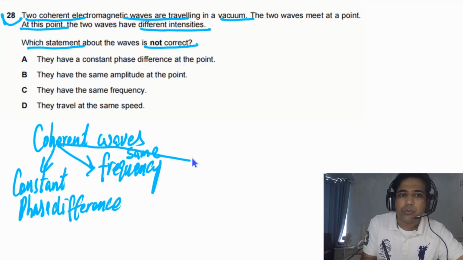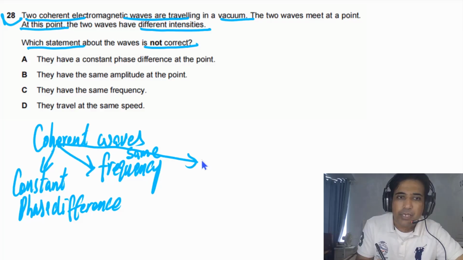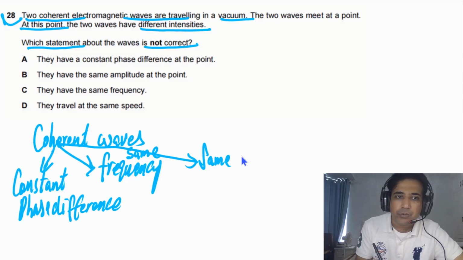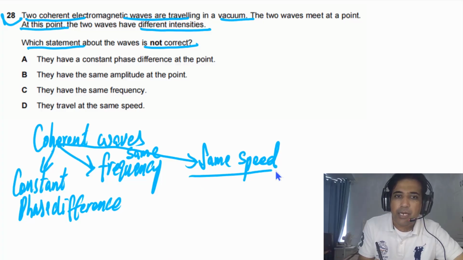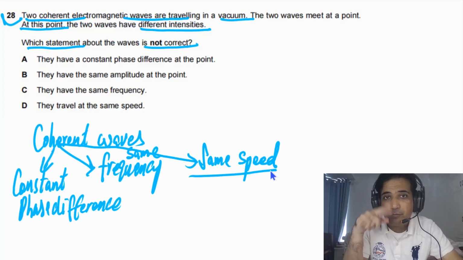And also we need to understand these are two electromagnetic waves, so they are the same type of waves. So they have the same speed in the same medium. So they also have the same speed, because the speed of the wave depends on the type of the wave and the medium. So they have the same speed.